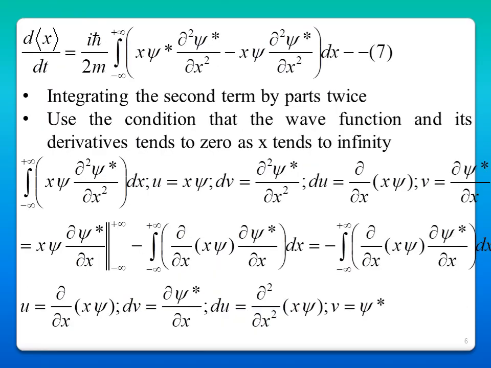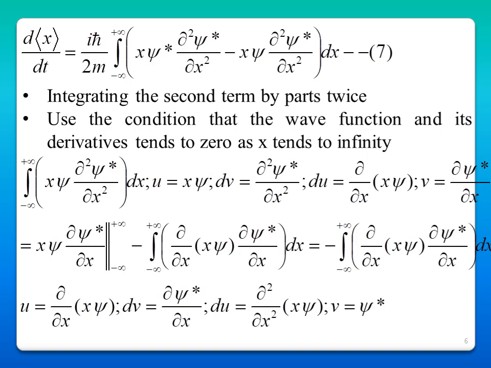The wave function and its derivative tend to 0 as x tends to infinity. So this value is equal to 0 and we get minus the integral from minus infinity to plus infinity of dou by dou x of x psi, dou psi star by dou x into dx.